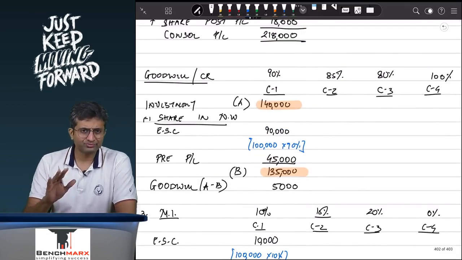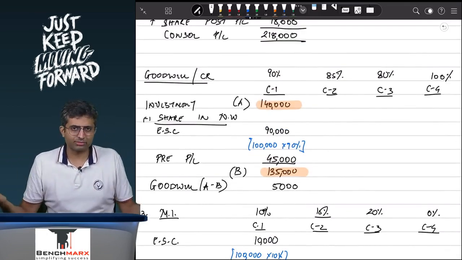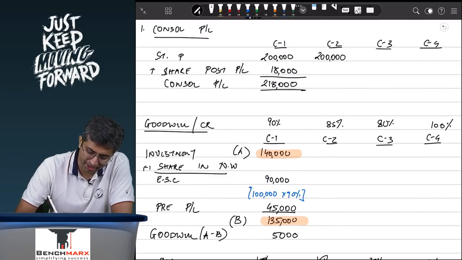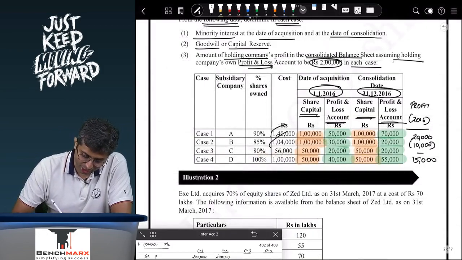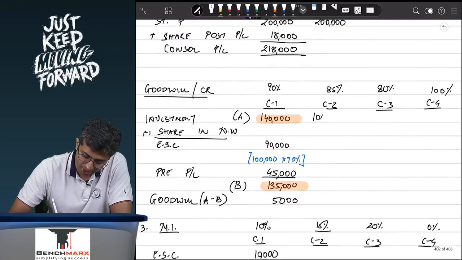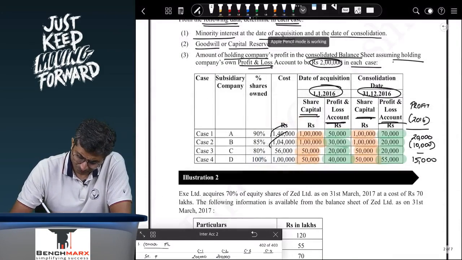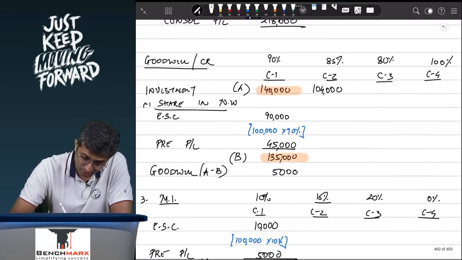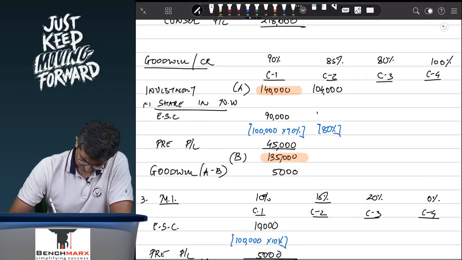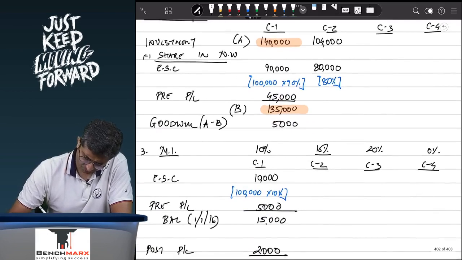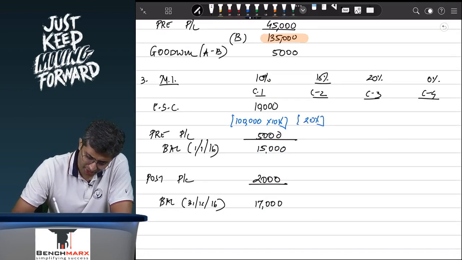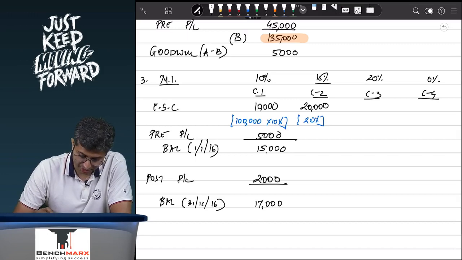So if we do case 2, and if we get case 2 properly, 3 and 4 are just going to go in a similar fashion. So case 2 as well, you will start with the profits at 2 lakhs. The investment that is happening in case 2 is 1,04,000. So your investment over here is 1,04,000. You will put that in the working. You will eliminate the share capital, which is worth 1 lakh. So against the 1 lakh, 80% stake is attributable, so that is 80,000. 20% stake over here is 20,000. And then we will try to find the profits.